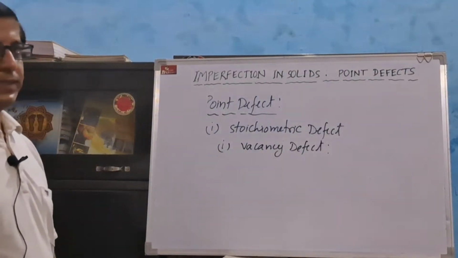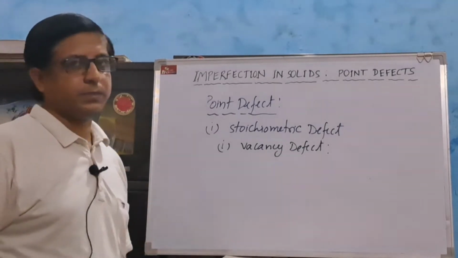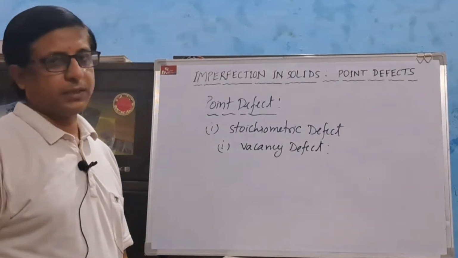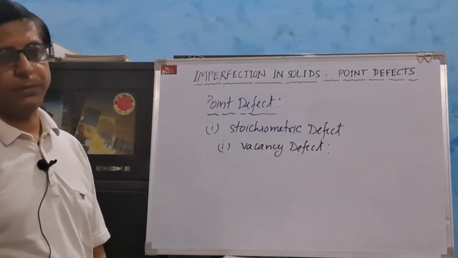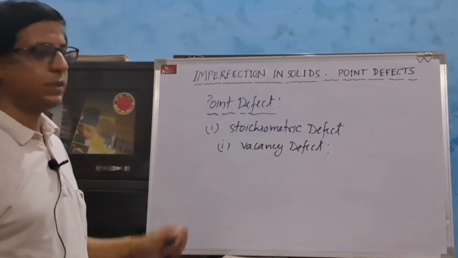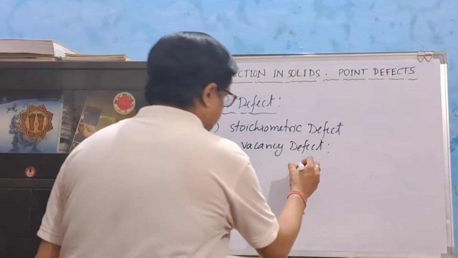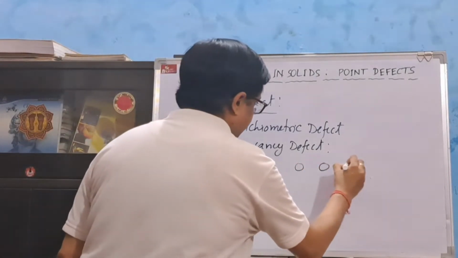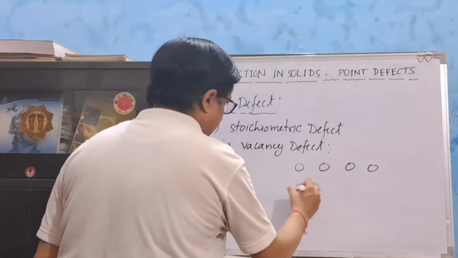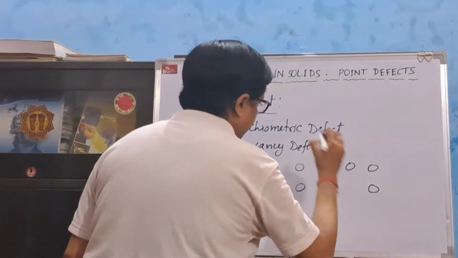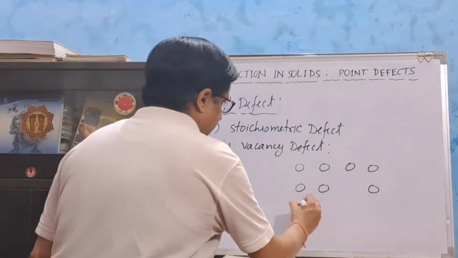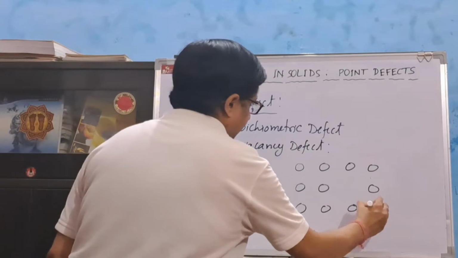In case of vacancy defects, some lattice points, that is atoms, molecules or ions, may be missing from their original positions, which is clear in this picture. If these are the lattice points, then some lattice points may be missing.